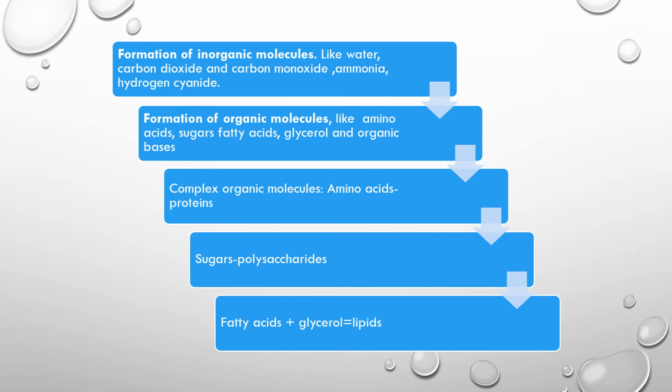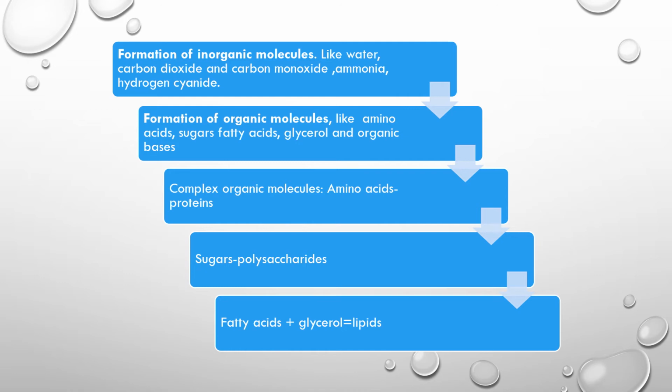The ultraviolet rays, gamma rays, and other cosmic radiations, together with lightning, constituted a powerful source of energy for the interaction of molecules. So these were the raw materials to make complex organic molecules.